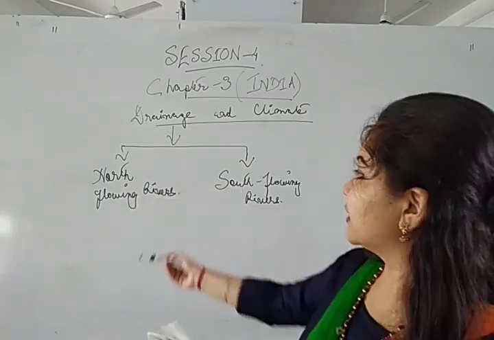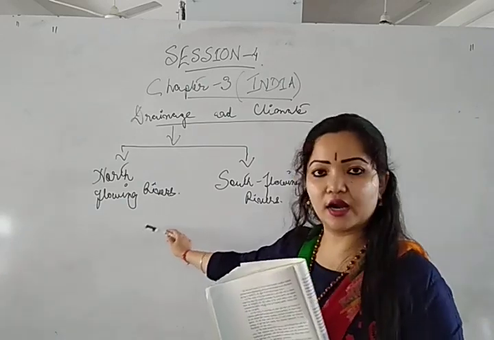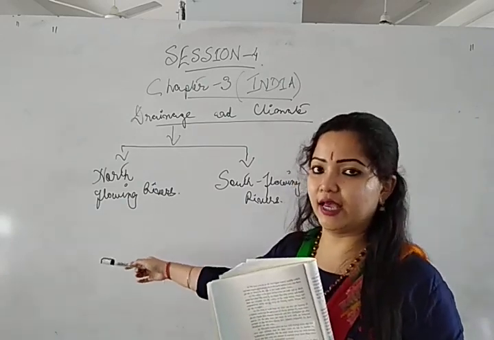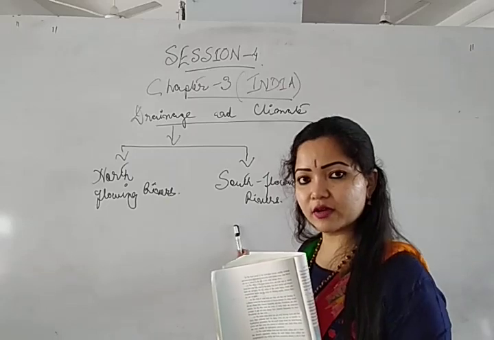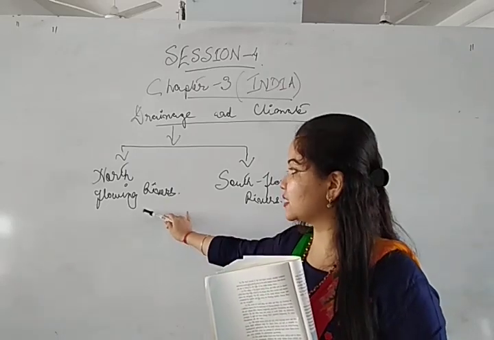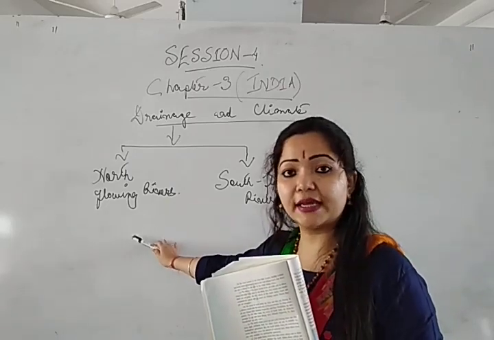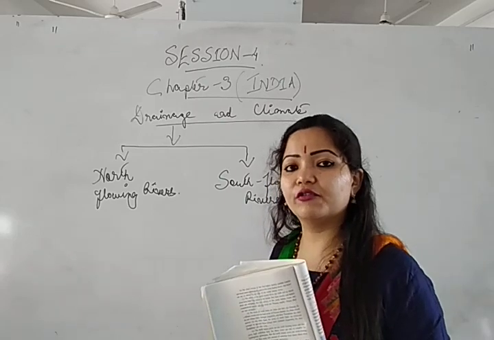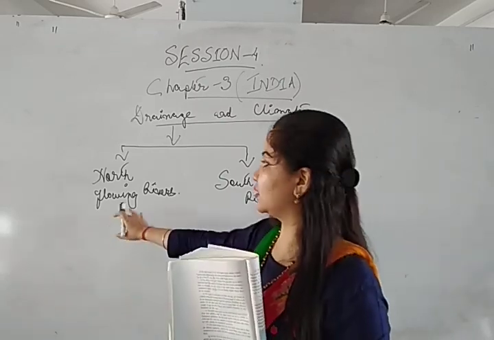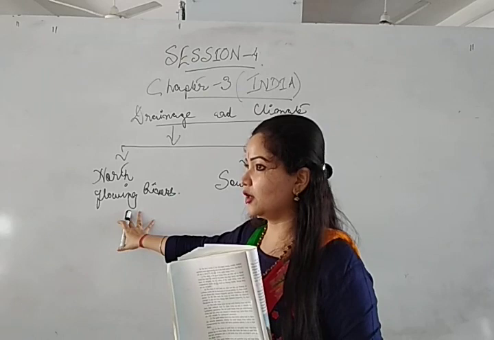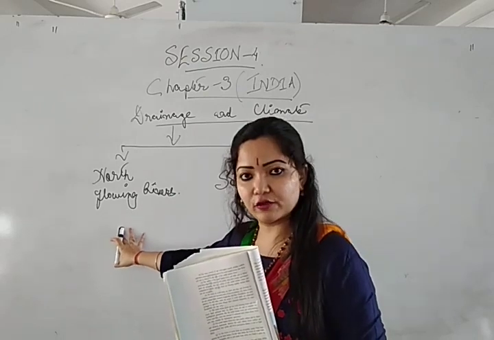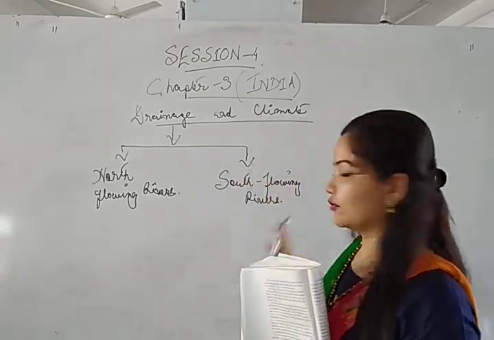That's why the north flowing rivers are younger than the south flowing rivers. These have a very wide floodplain area, because floods frequently occur only in these north flowing rivers, not in the south flowing rivers.